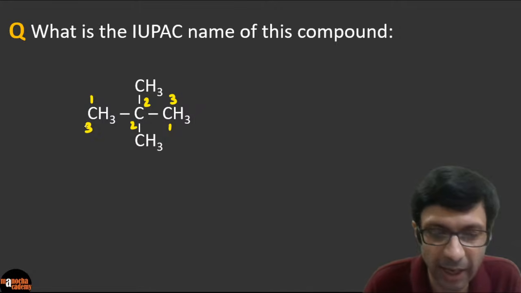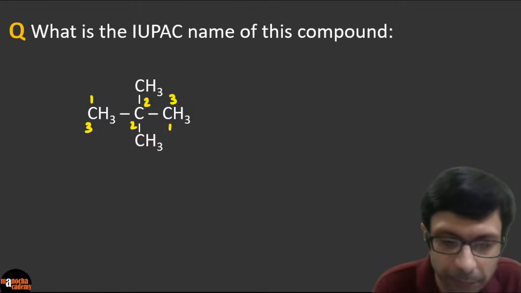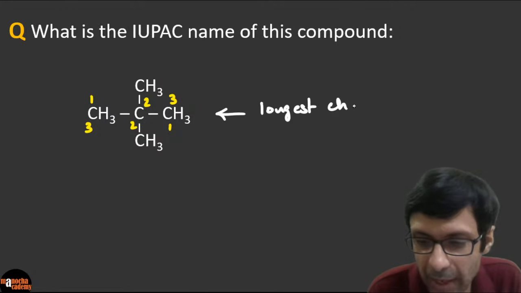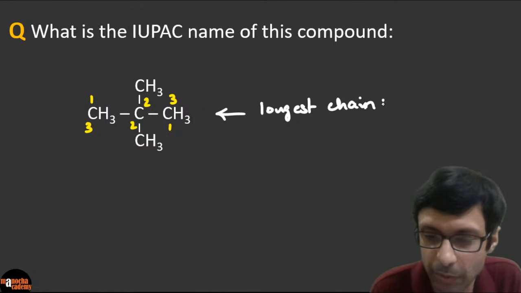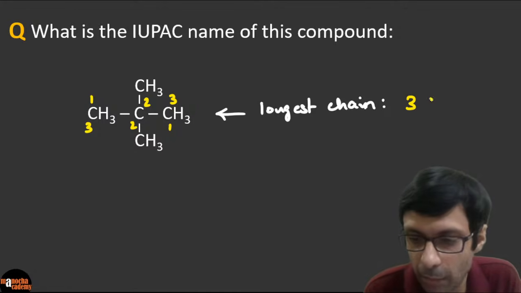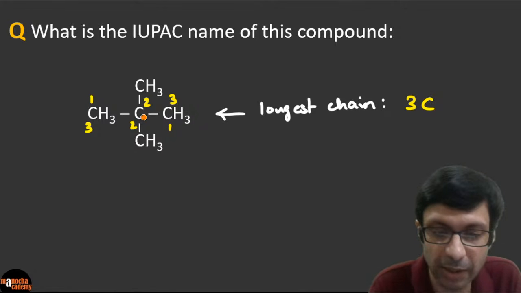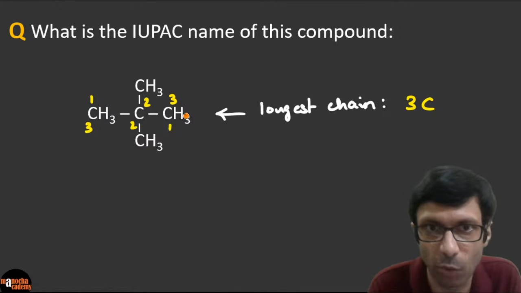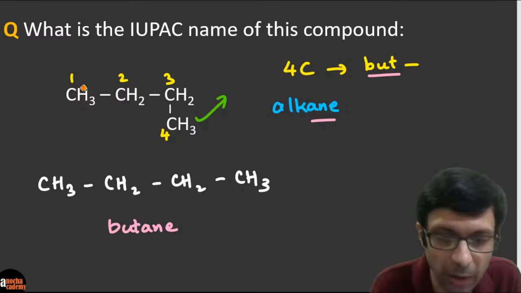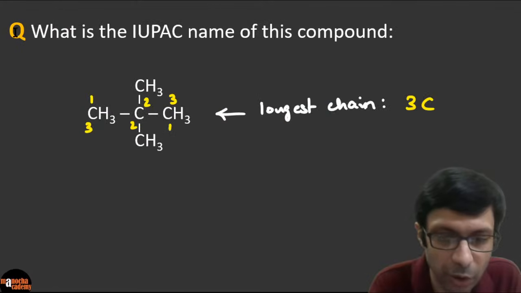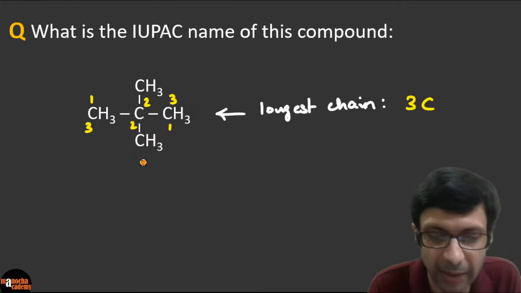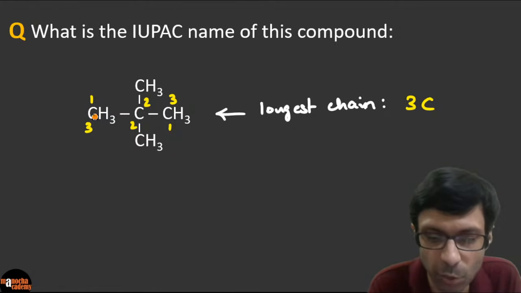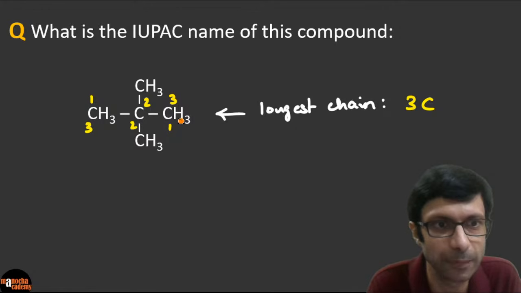Okay. So can you see, guys, the longest chain here? The longest chain has 3 carbon atoms, because we can't consider these branches. These are true branches, so we can't include them. You can't go up like this and down. In this case, it was one continuous movement, but here you cannot go up like that and then come down. Then this would be considered the longest chain. So we can take this one also or this one, but it's easy to take the straight line, okay?